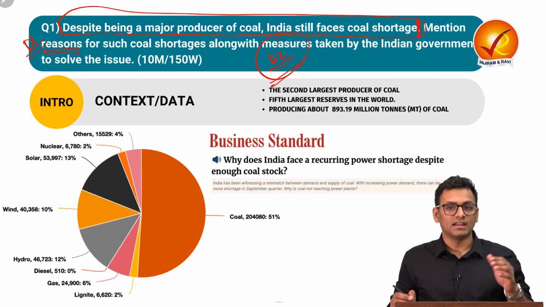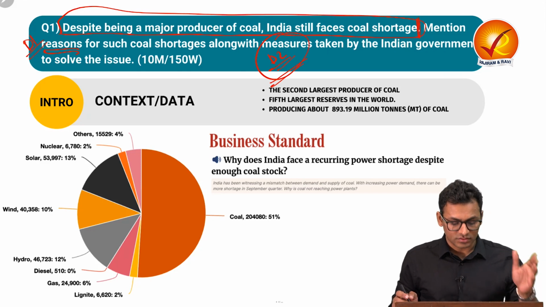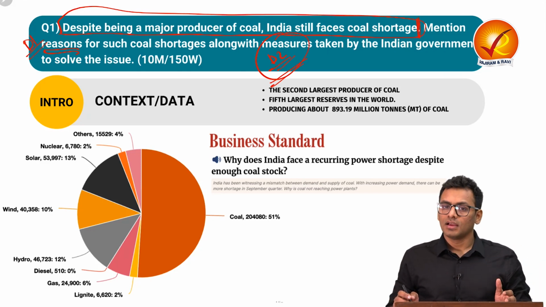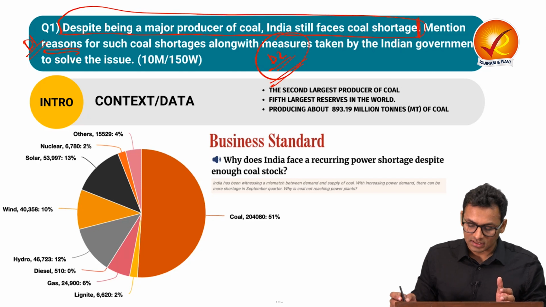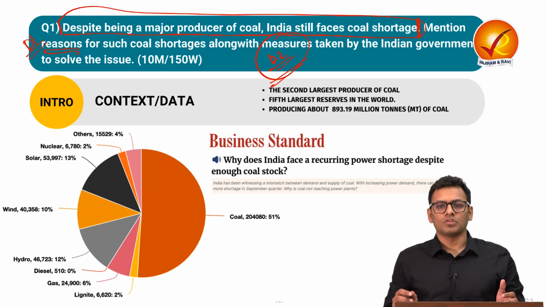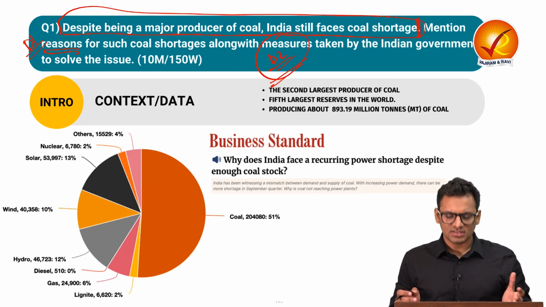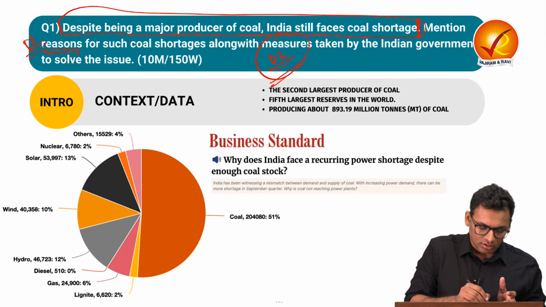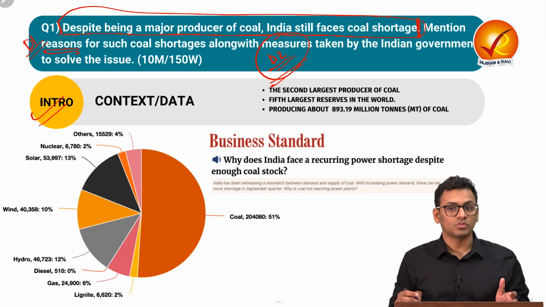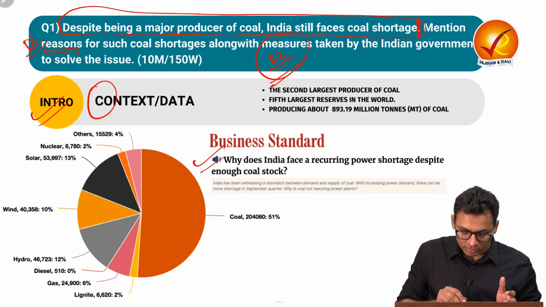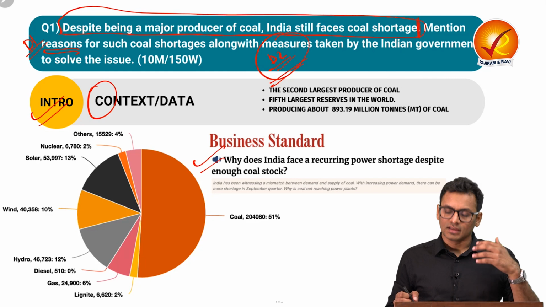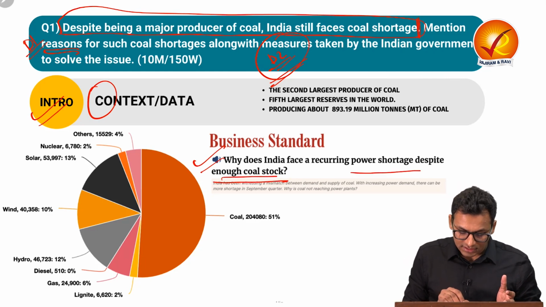So this is going to be the heading 1 of the body, reasons for such coal shortage, and heading 2 will be measures taken by the Indian government. In the conclusion, we can talk about certain way ahead and initiatives that can be taken. So let's start with the introduction. In the introduction, you have the opportunity to talk about the context. You can talk about how India is facing recurring power shortage despite enough coal stock.